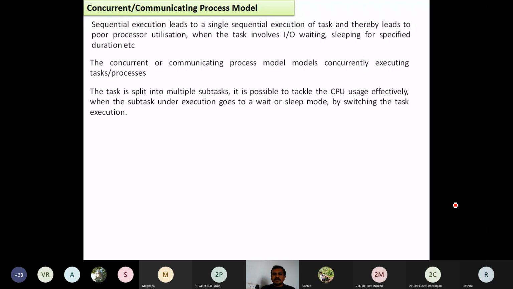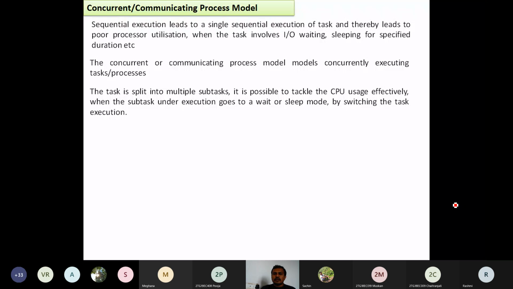Here once again, the sub-model will be there. What are the sub-models? We'll come to know about that in an example once again. It is possible to tackle the CPU usage effectively because all the sub-models are working concurrently.